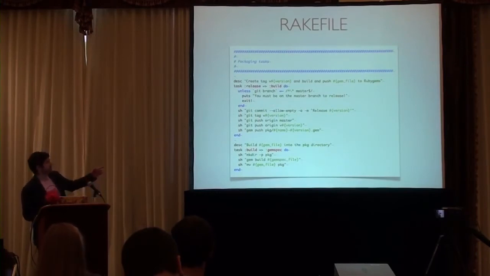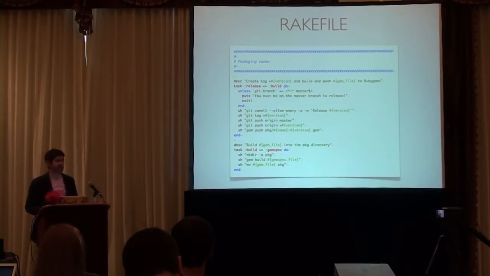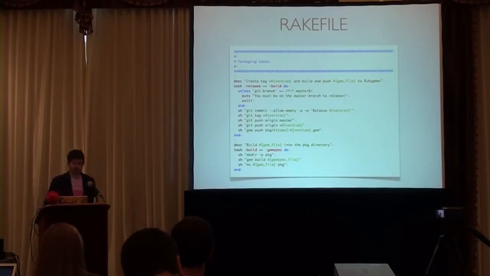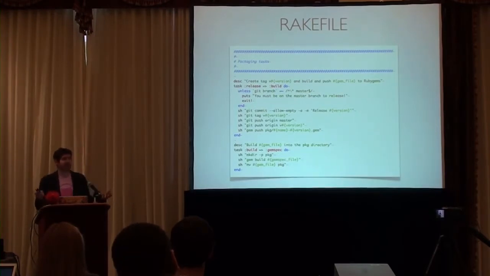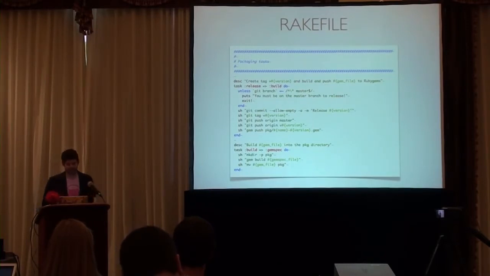A little bit lower in that rake file, you see some tasks related to releasing. So here's the release task on the top. And the way that I release is I want to make sure I'm on the master branch, so we'll test for that. I'm using Git, maybe you're using something different. That's fine. Guess what? Go in there and change that command to be whatever you're running. And then I commit it, and I allow empty ones in case I want to. I have a pre-built message that's going to happen. I tag it with v something because I like v something. But if you don't like v something for your tag names of your releases, then remove the v or change it to like a q. I don't care. Doesn't matter. Because it's just code in your thing, right? You can just change it however you want. Yes, you get it. Okay.